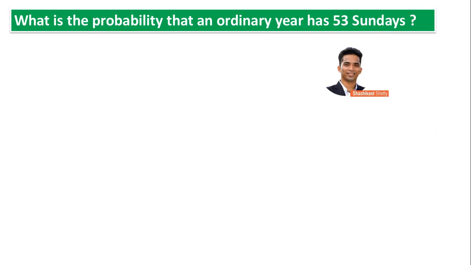Now students, when I say ordinary year has 53 Sundays, I'm not looking for something ordinary or extraordinary. It is based on number of days. For a Gregorian calendar, an ordinary year is a year which has 365 days. Now we have to think how many weeks that is. So we know an ordinary year has 365 days.